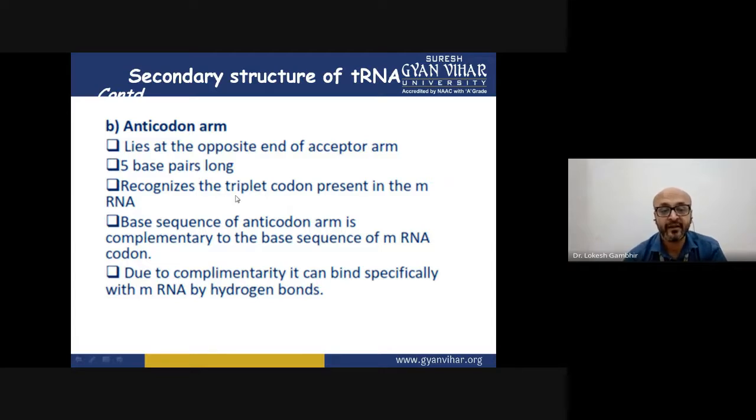Then the anticodon, we had already discussed what it does. It reads the triplet codon present in the mRNA, and because of the anticodon loop's complementarity, the exact, accurate amino acid is added on the tRNA, and the chain of polypeptide is synthesized in the ribosome.